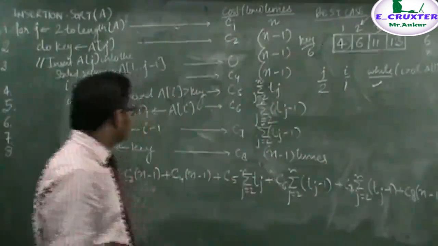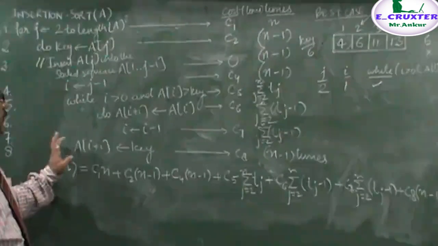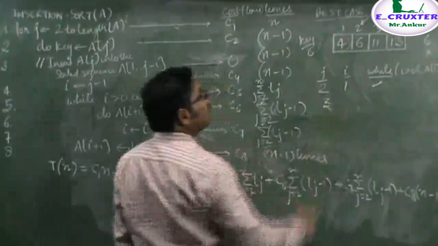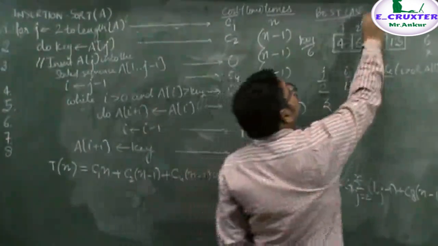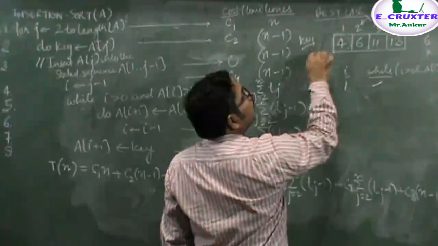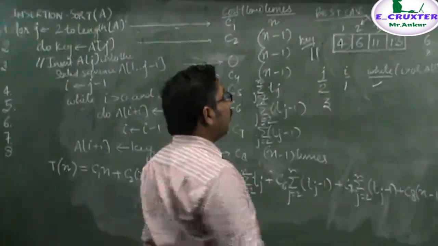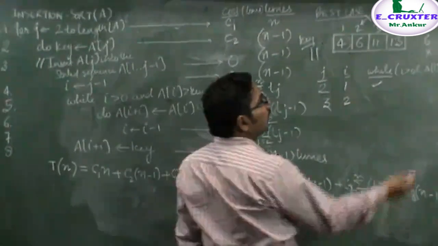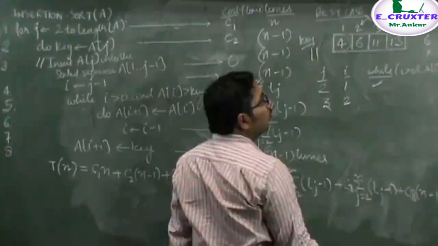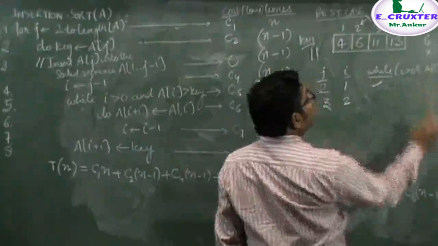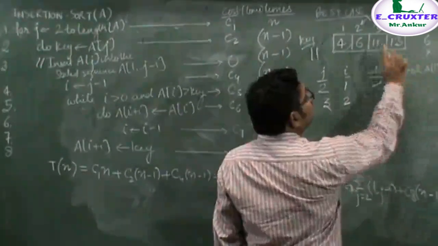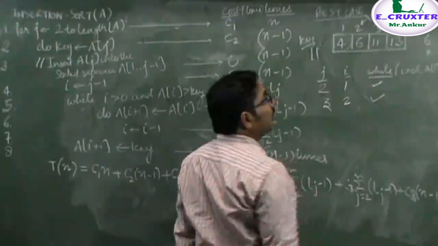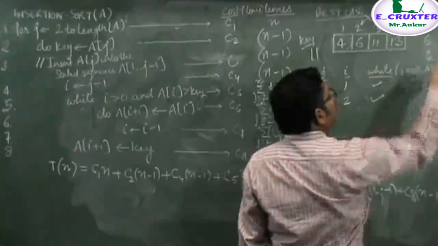Okay. Now, after working of the eighth statement, the control will move again here. Then the value of j will be increased to 3. That is, now j will point to this, and the key value will be 11. Again, the value of i is decremented by 1 through the algorithm. i will become 2. Now check, is 2 greater than 0? Condition true. And check if the second index value of array A, which is 6, is greater than 11, condition becomes false. But this statement is executed one time, and these will not be executed.